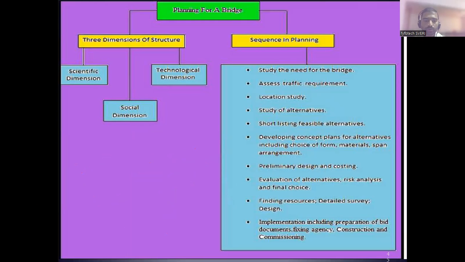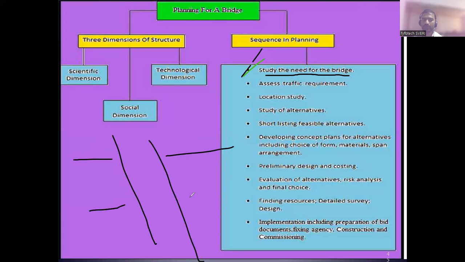So first of all, you have to study the need of the bridge. Whenever you are starting the bridge, you have to study why the bridge is constructed. What is the need? क्यों चाहिए bridge? Okay, see, there is Solapur to Pandharpur, there is a river flowing, so I want to construct a bridge. Okay, why, the need of the bridge.